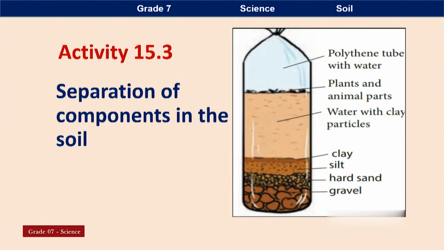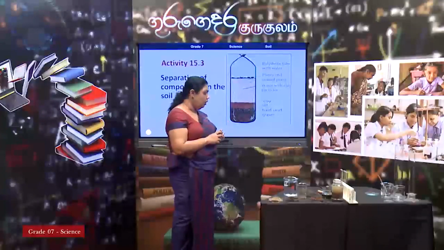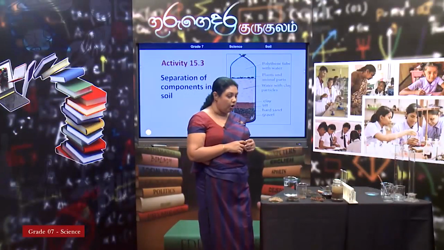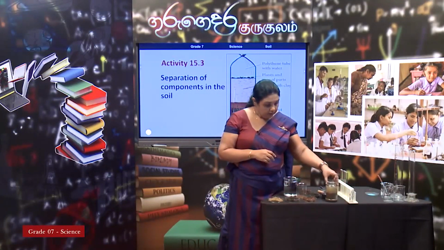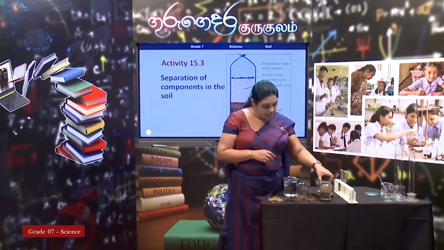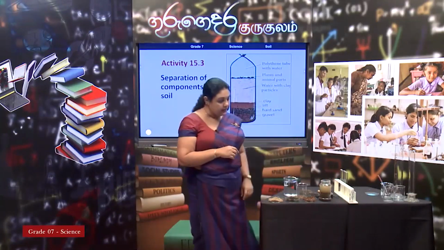Mix it very well, keep it to settle down. I have done that a little bit before, and you can observe that well here. The different parts, different layers are found.